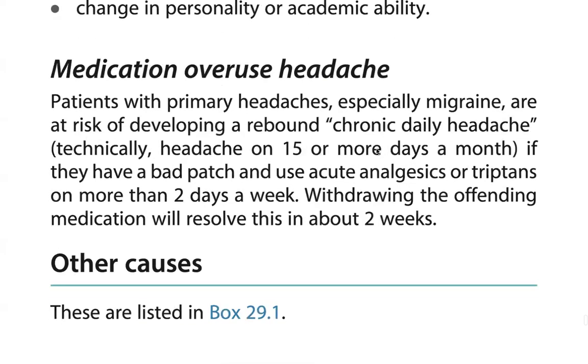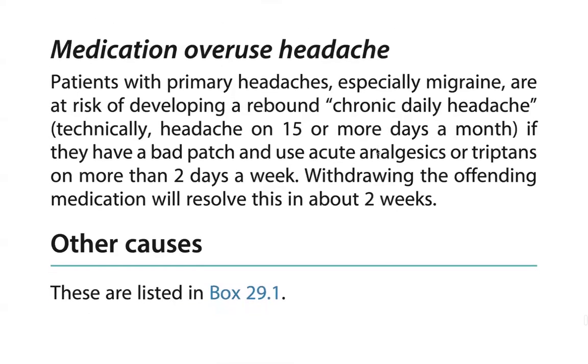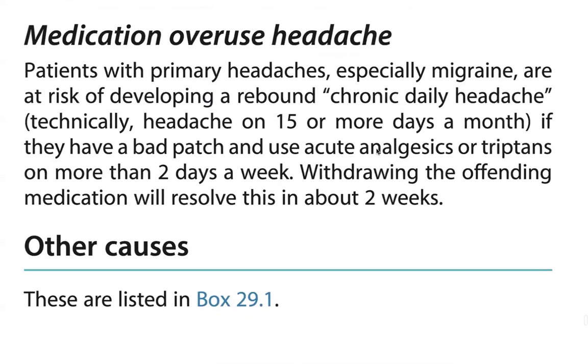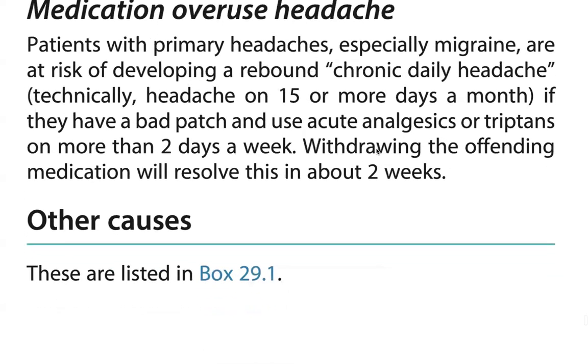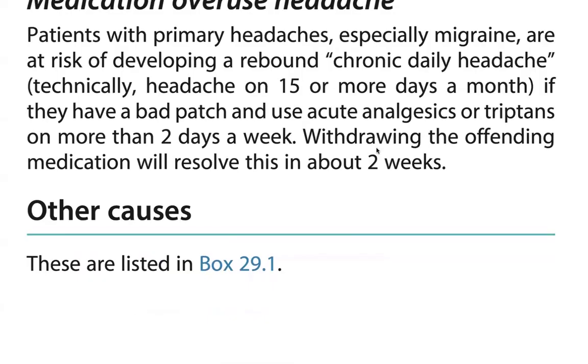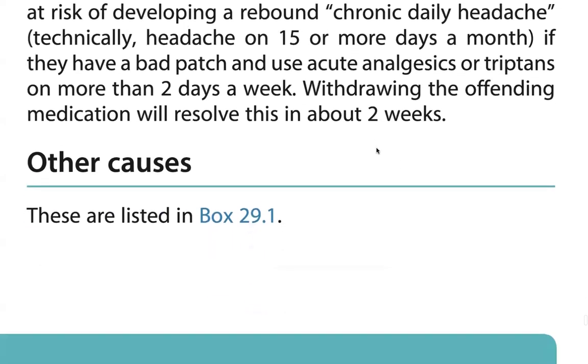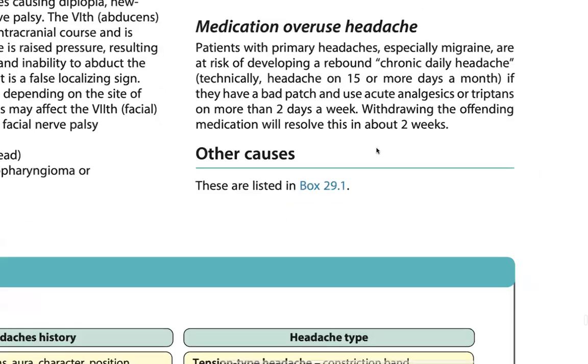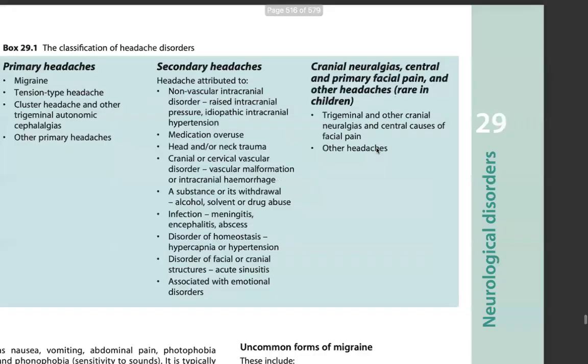Patients with primary headache, especially migraine, are at risk of developing rebound chronic daily headache, which is headache on 15 or more days a month. If they had a bad patch and used acute analgesics or triptans on more than 2 days a week, withdrawing the offending medication will resolve this in about 2 weeks. Other causes are listed in that box, which is here.